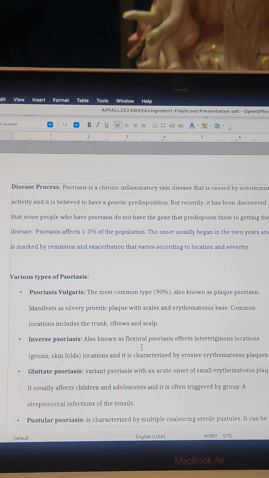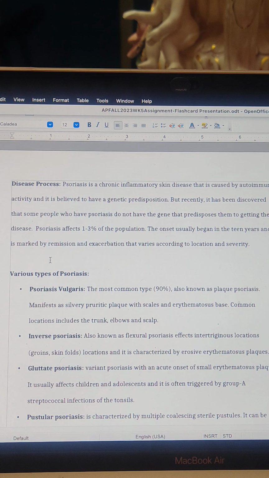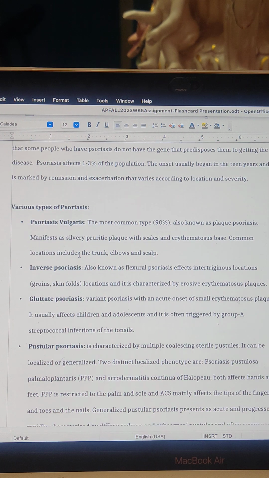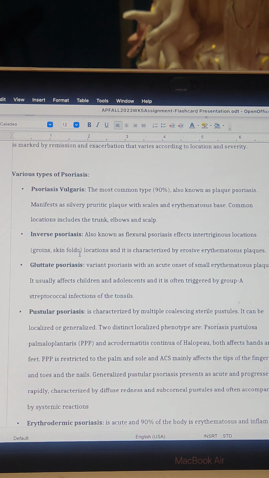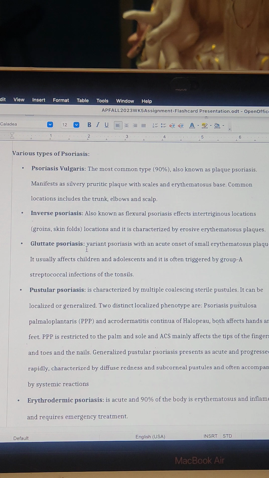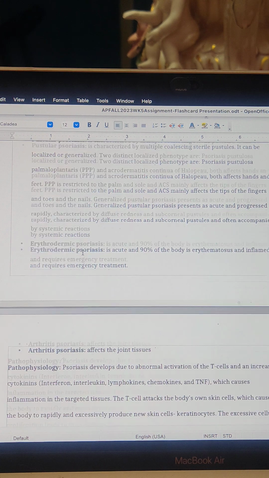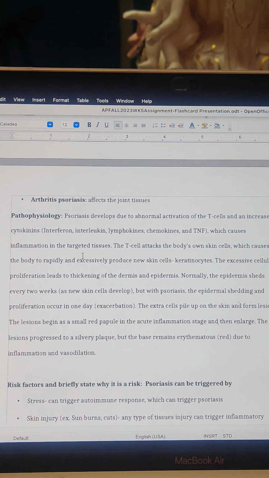The onset usually begins in the teen years, and it is marked by remission and exacerbation that varies according to location and severity. These are just different types of psoriasis that I have here. I'm not going to go through the whole list because they pretty much all have the same pathophysiology or etiology, so I'm just going to go right down to the pathophysiology.